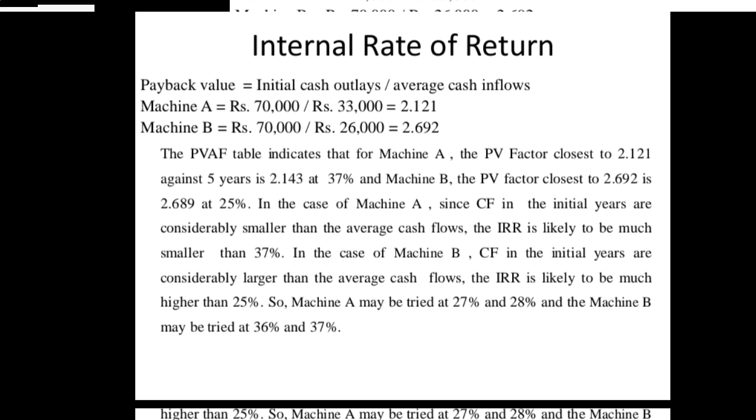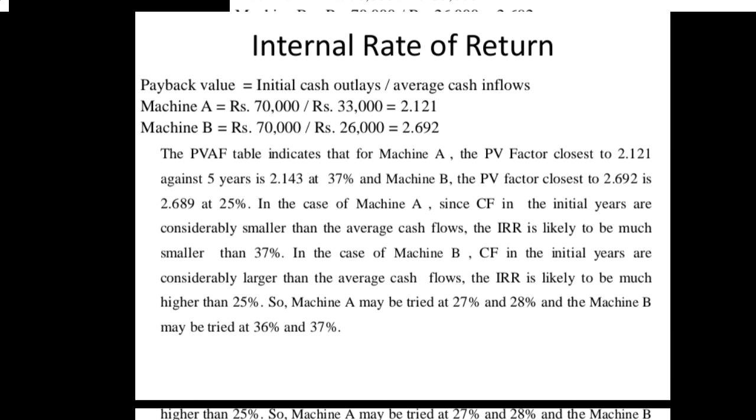When we know the payback value, for machine A it is 2.121 and for machine B it is 2.692, and you have to refer to the annuity table of present cash flow. Then you have to check where this payback value 2.121 lies, in which percentage it lies between.